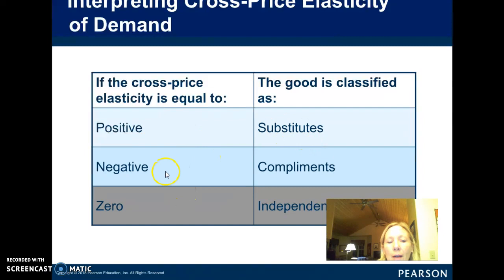If the goods are negative, when the price of peanut butter goes up, the demand for jelly decreases, those goods are considered complements. And then some goods have a zero relationship when you do the calculation. And a zero would be that they're independent. Like if the price of oranges goes up, how does that have any impact on the demand for beef? No, probably not. So those goods would be independent goods.